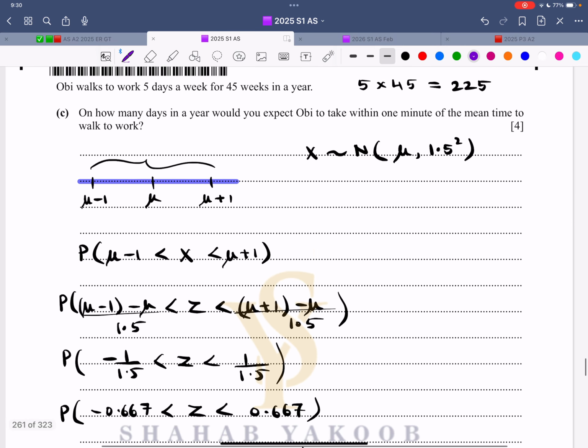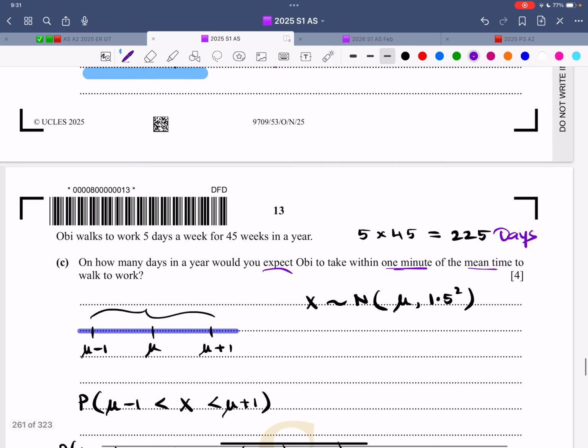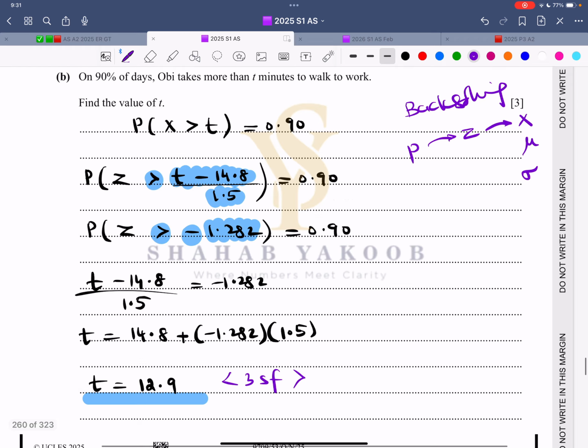Now, the last one. It says OB walks to work 5 days a week for 45 weeks in a year. So 5 times 45, that's 225 days in a year. On how many days in a year would you expect him to be within 1 minute of the mean time? Now over here, the mean is 14.8.